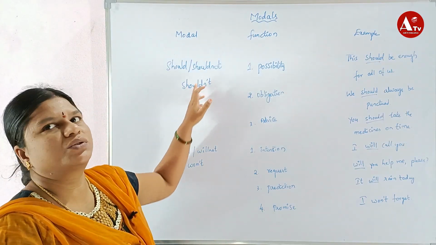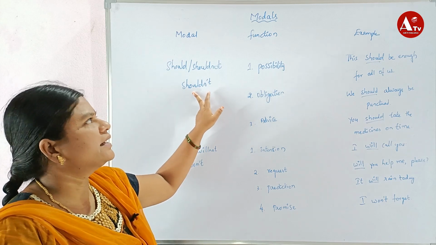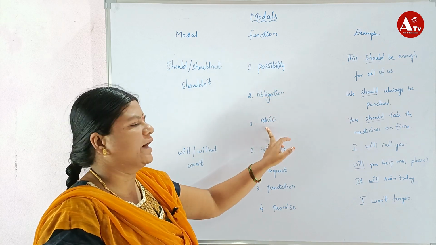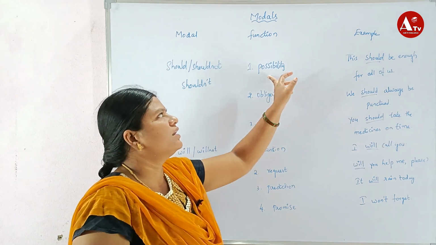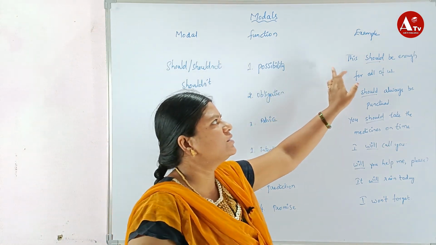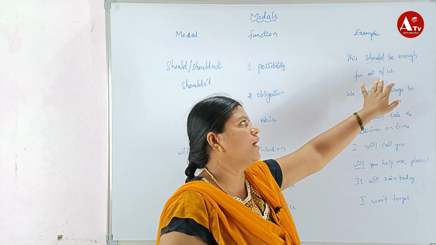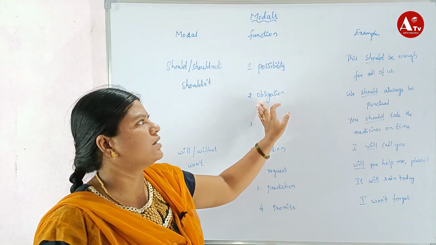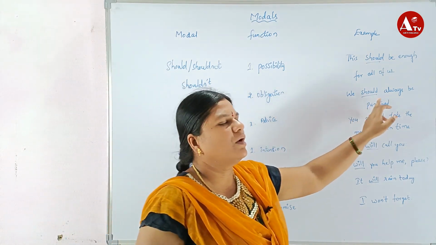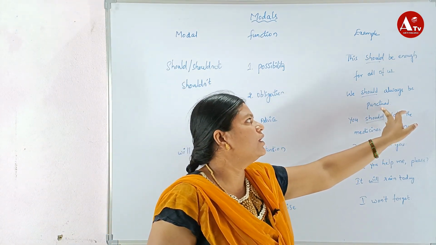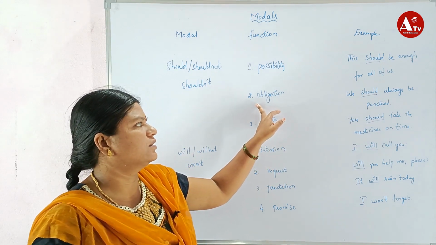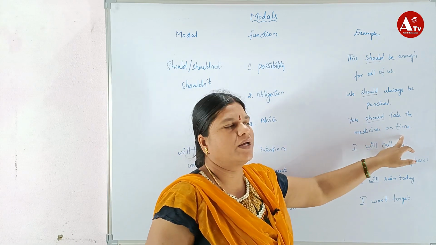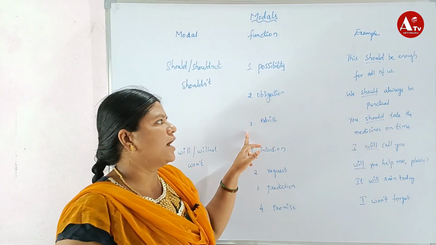Now, should not or shouldn't. It functions in three ways: possibility, obligation, and advice. For possibility, we will see the examples: This should be enough for all of us. Here, should is used for possibility. Next, obligation: We should always be punctual. Here, should is used for obligation. The second one is advice: You should take the medicines on time. Here, should is used for advice.